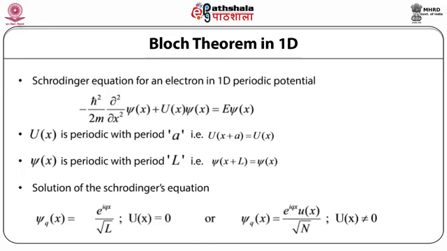Now if the periodic potential U(x) is not equal to 0, then the solution would look like φ_q(x) equal to e^(iqx) times u(x) divided by root N. So you see here that this plane wave is now multiplied by a function u(x). The basic structure of the solution will still remain the same.